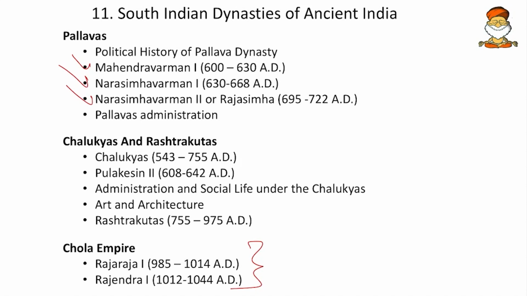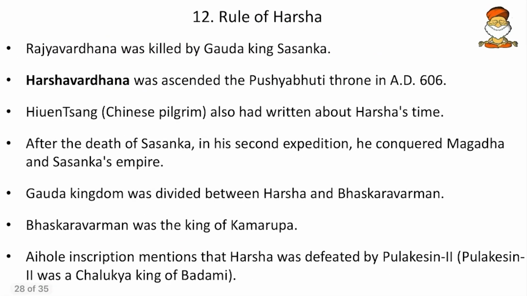Then during the same time, a bit north of Tamil Nadu, in the Karnataka and Andhra Pradesh region, Chalukyas and Rashtrakutas were in rule during the same time as Pallavas. And then we have the medieval Cholas. Here Rajaraja I, Rajendra Chola, and then Gangaikonda Cholapuram. All those we remember here.